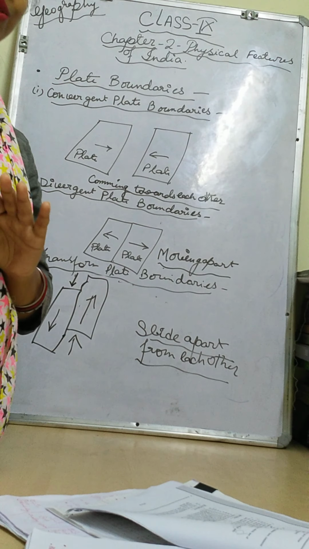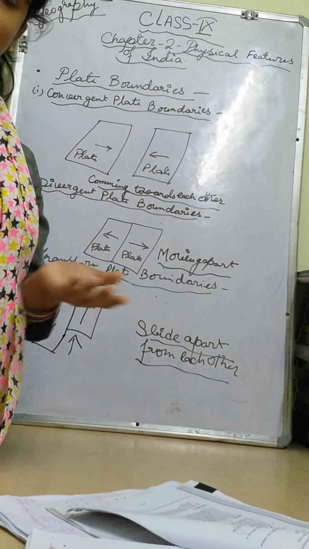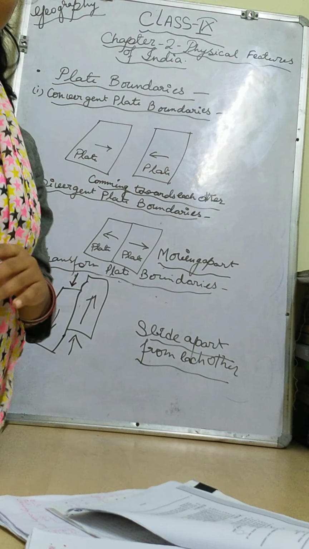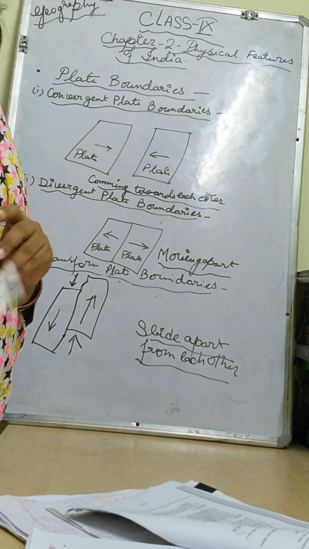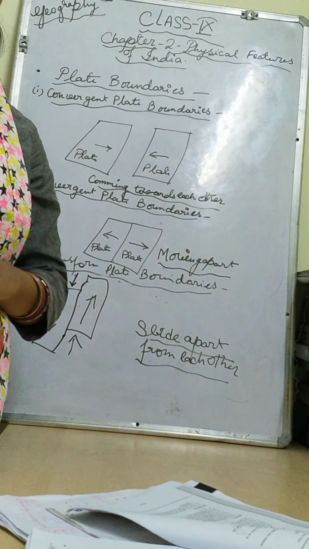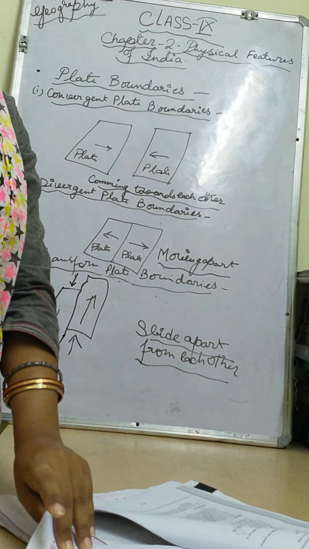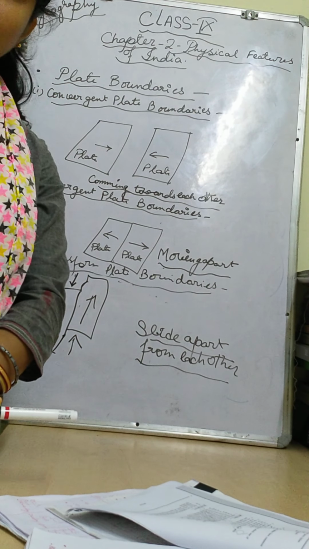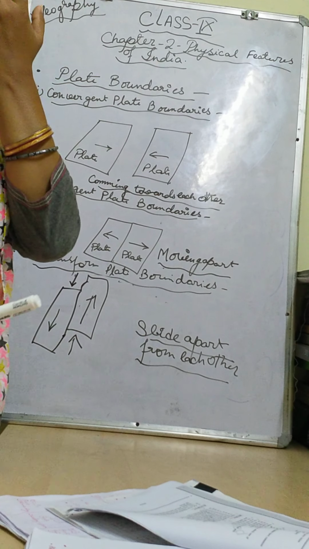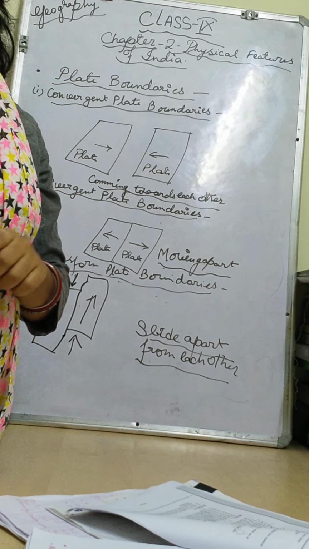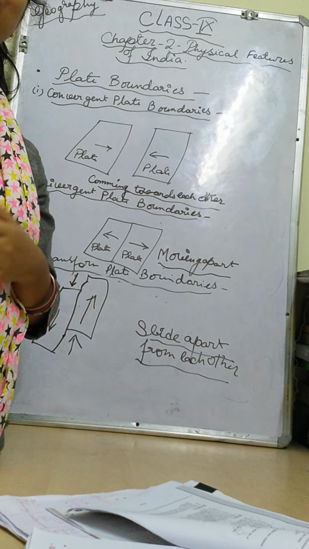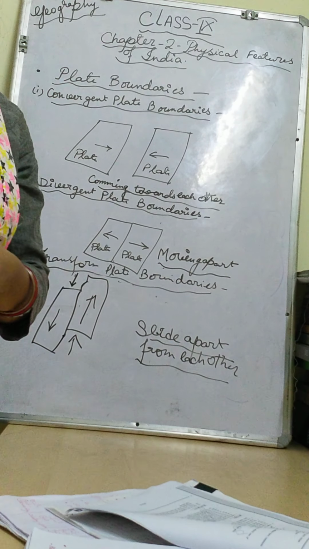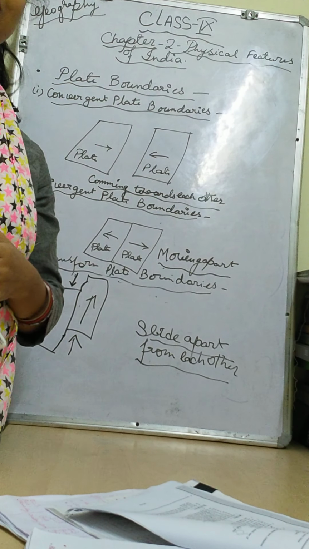Now I think children are clear on what endogenetic and exogenetic movements are. In this chapter we are going to learn more about endogenetic movements. First of all, I will tell you about plate movements. Children, on our earth's surface, I will also give you a small recapitulation as a reference.